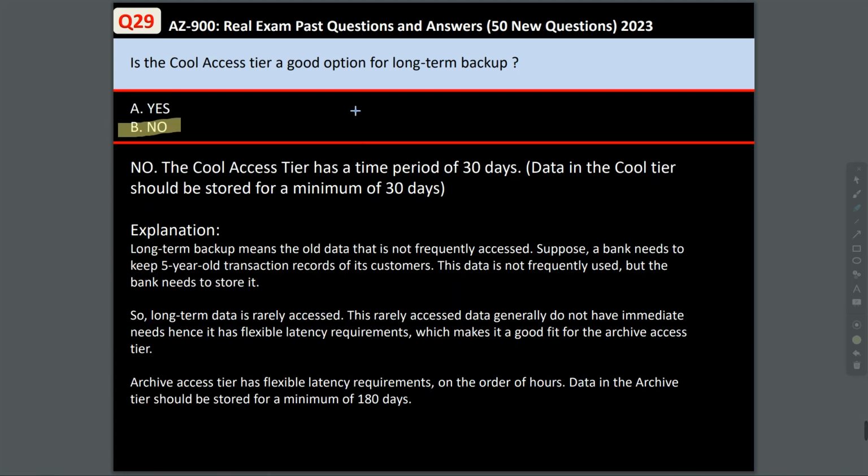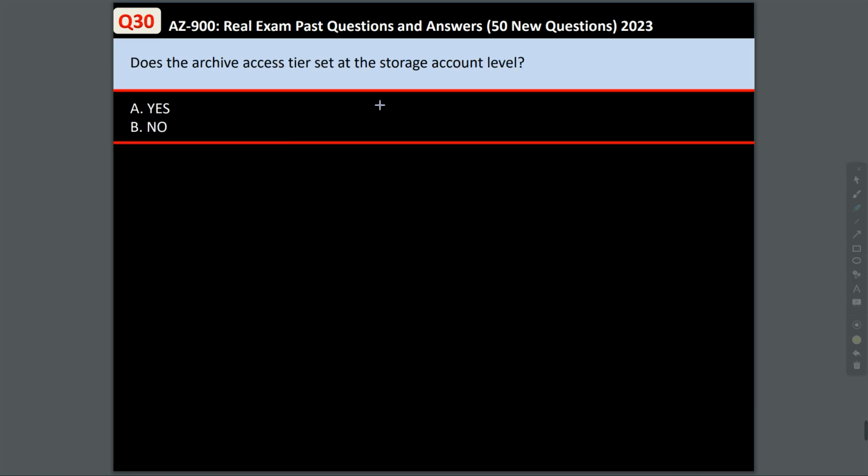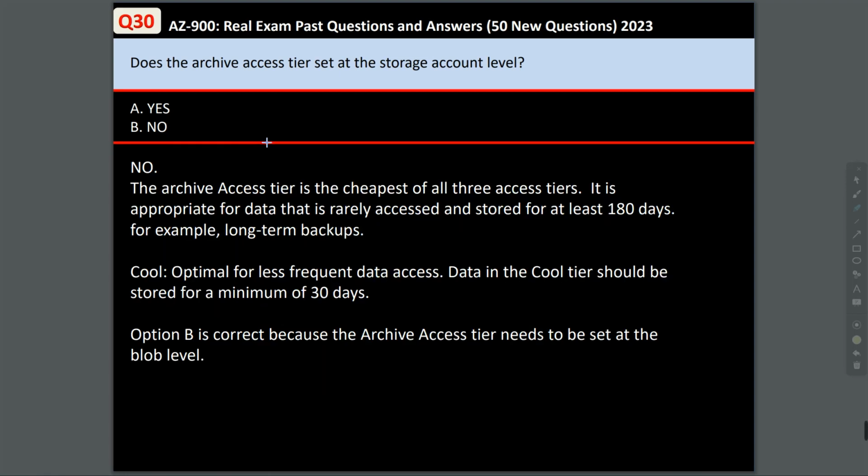The archive access tier has flexible latency requirements, and data in the archive tier should be stored for a minimum of 180 days. Question 30. Does the archive access tier set the storage account level? The archive access tier is the cheapest of all 3 access tiers. It is appropriate for data that is rarely accessed and stored for at least 180 days, for example, long-term backup. The archive access tier needs to be set at the blob level, so no.